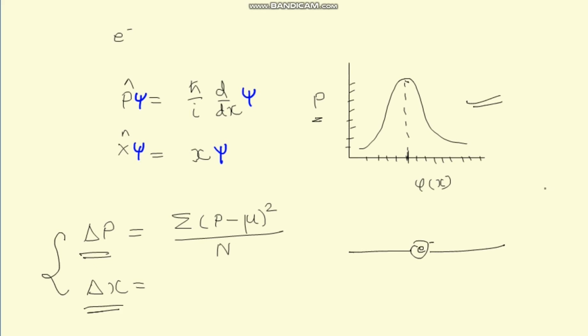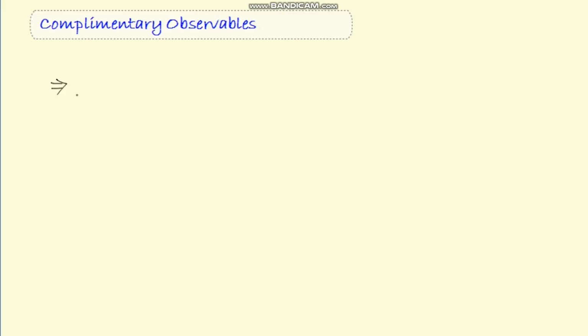It applies to all those pairs of observables that are complementary to one another. These are called the complementary observables. So here we go. Any two observables are said to be complementary if they do not commute. You must be asking yourself in the uncertainty principle why we are discussing only momentum and position.